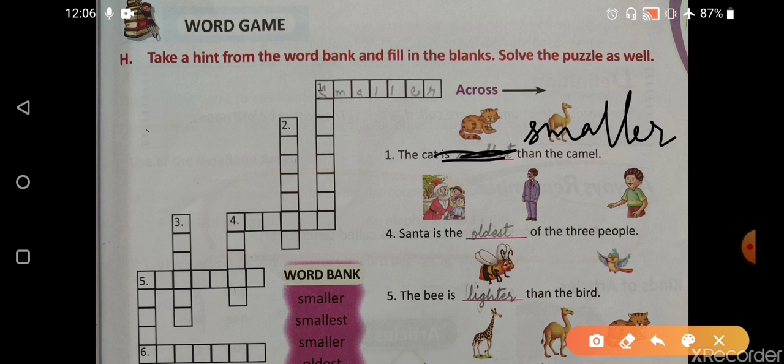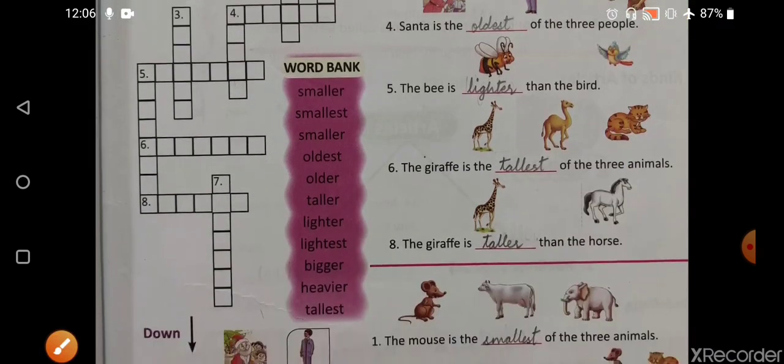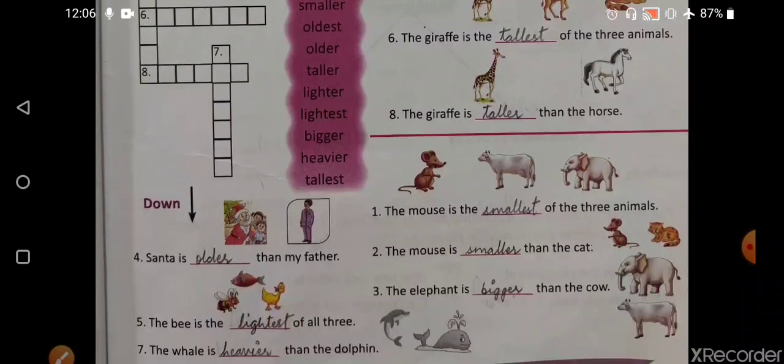Santa is the dash of three people. Here the comparison is between three people, so we have to use oldest. The bee is dash than the bird. So the bee is lighter than the bird. Next is the giraffe is the tallest of three animals. Here they have used three animals, so giraffe is the tallest one. The giraffe is taller than the horse. Here the comparison is between only two animals, giraffe and horse. So giraffe is taller than the horse.